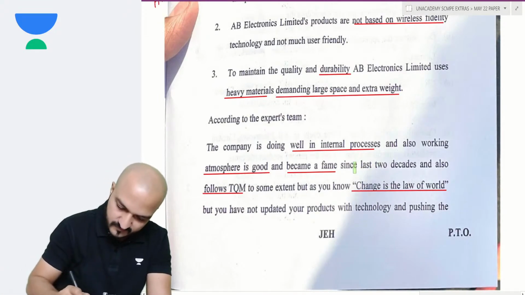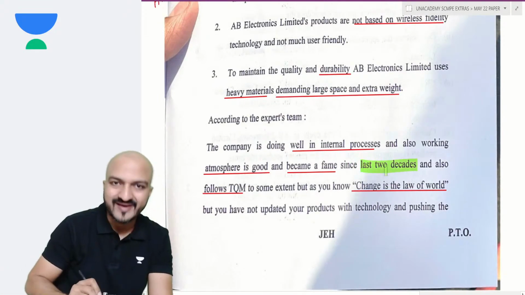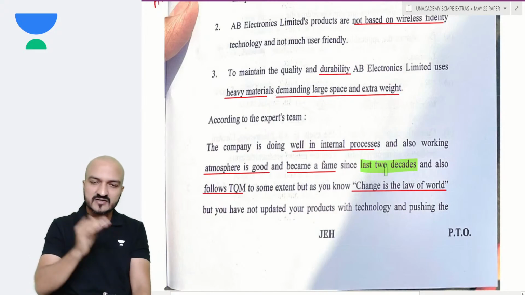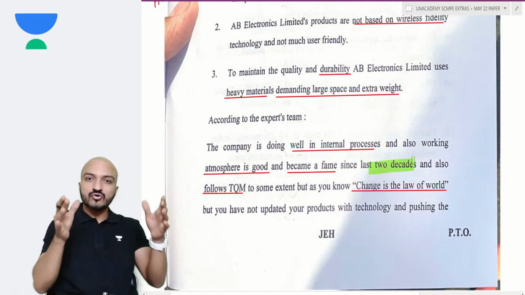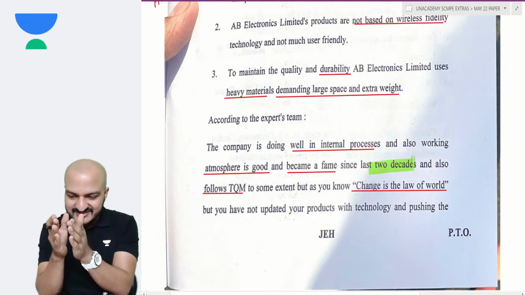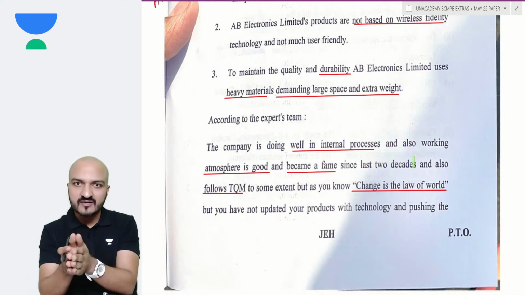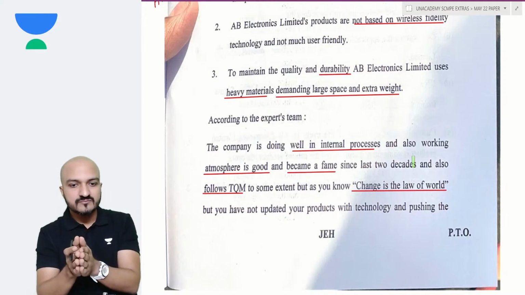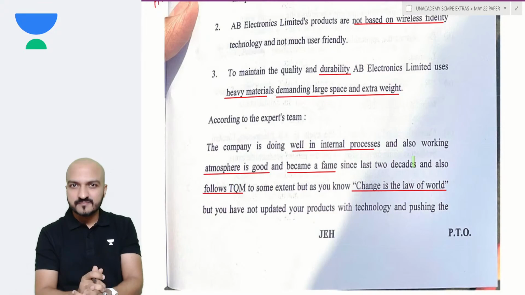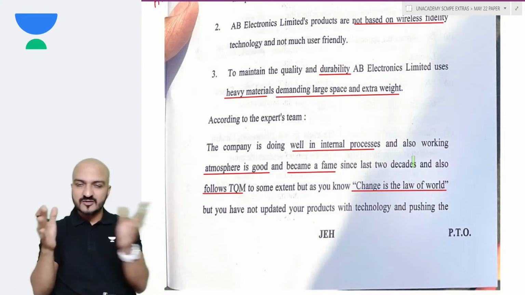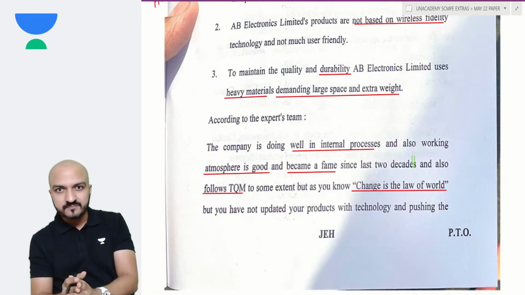So assuming that they have been selling the same product for the last 20 years, and out of 20 years, if for the last 2 years your sales have been declining, then yes, Darshan, you can say that the decline has just started, because out of 20 years, 2 years is not a very long time, right?